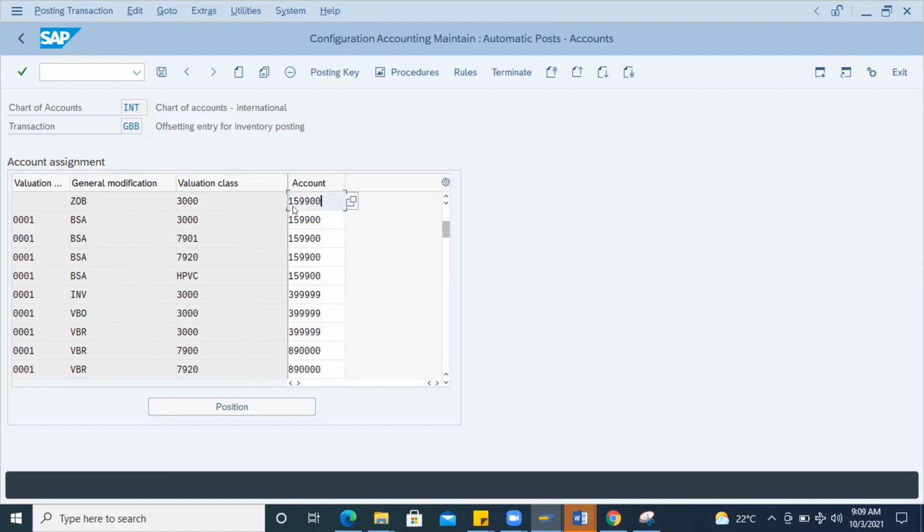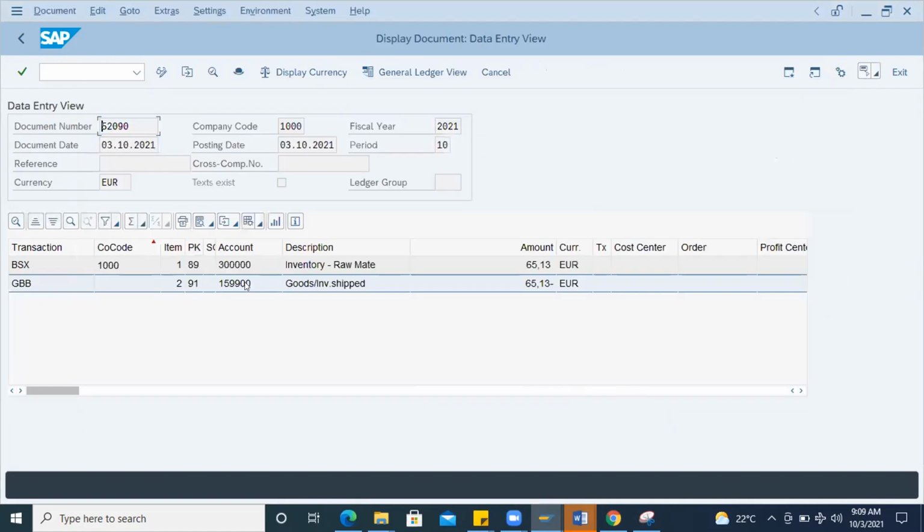See, can you see this 159900? It has been taken automatically from the system. If you enter a GL account manually when you are doing 501, then the system will take that GL account. I did not enter any manually, because users also don't know which GL account to select at GR time, since they are not that experienced. They just check and post it. So here in the backend, we set up all these GL accounts, which should be picked up whenever they do the posting of the respective activity.